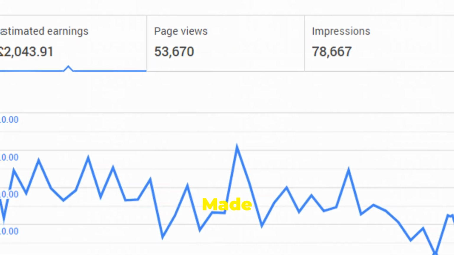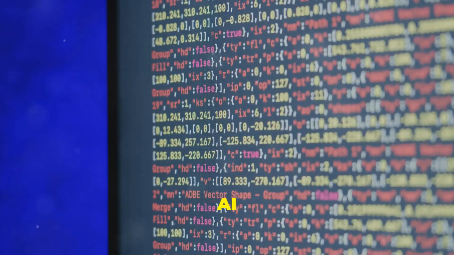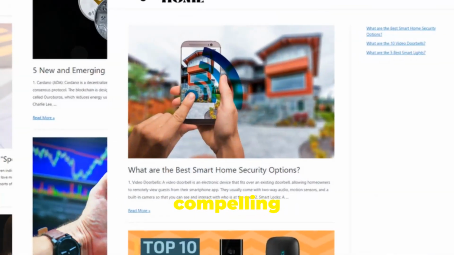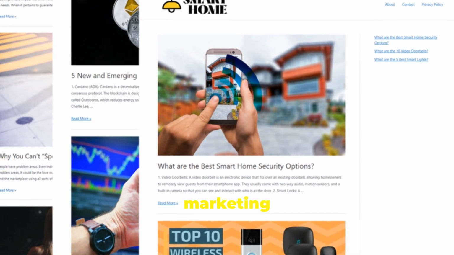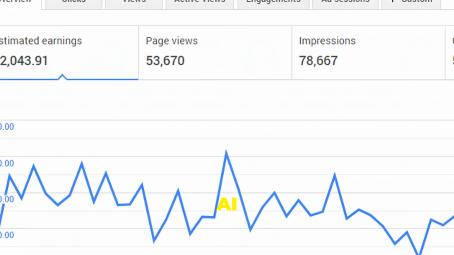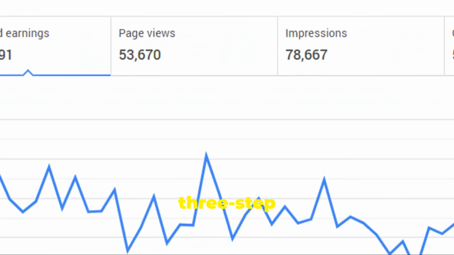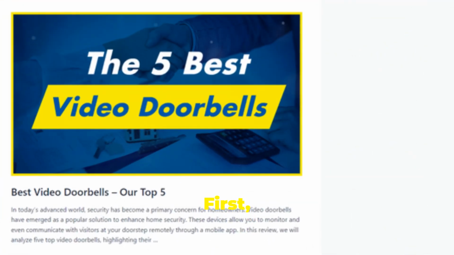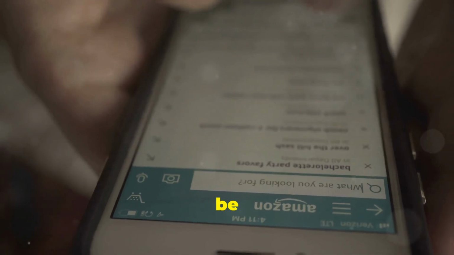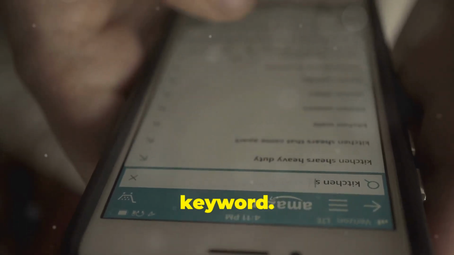Content creation made easy. Watch ZonBuildr AI work its magic. Creating compelling content is crucial for affiliate marketing success, but it doesn't have to be a chore. ZonBuildr AI simplifies the process with its three-step system. First, enter the product information. This could be a product name, URL, or even a keyword. ZonBuildr AI takes it from there.